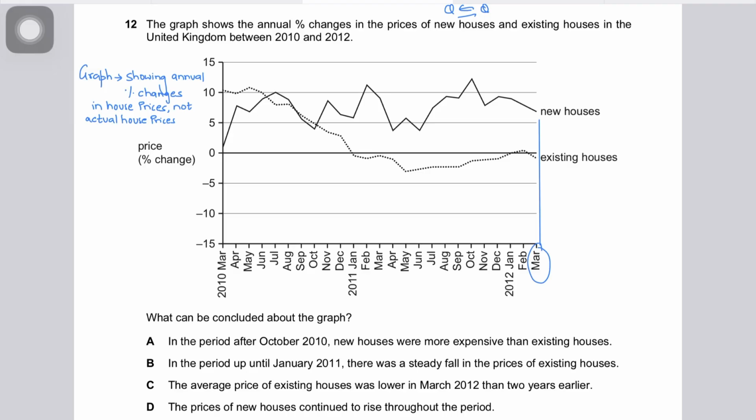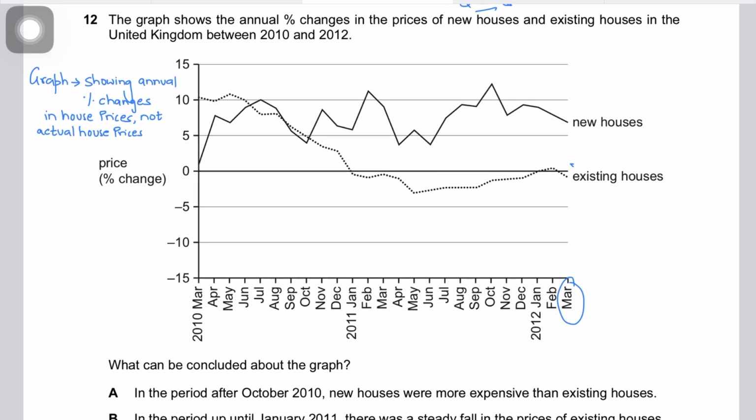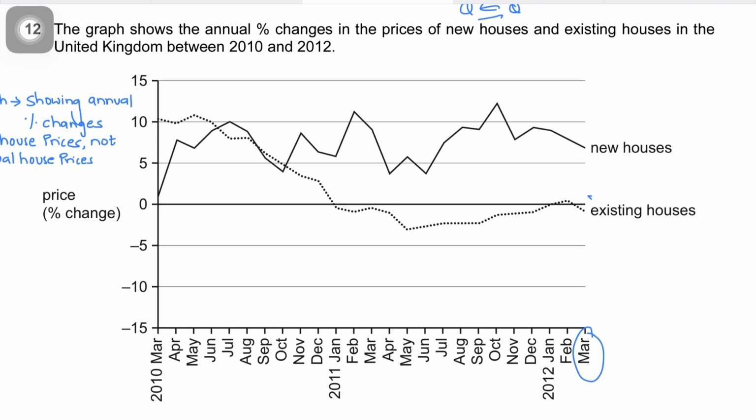Option D says the price of new houses continued to rise throughout the period. This is correct because it's not asking us to compare whether the price was higher or lower. It's just saying that the price continued to rise throughout the period. The line for the new house, the percentage rise in the price, is going up and down, quite unstable. But just because the rate is going down, the price of new houses is not falling. The price is still rising at a decreasing rate.